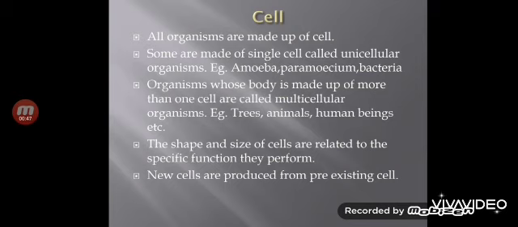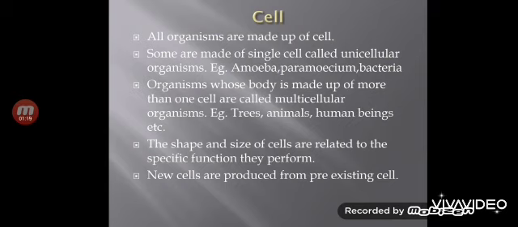Such organisms are known as unicellular organisms, and examples are amoeba, paramecium and bacteria, and there are so many other organisms also. Now, the organisms which we see around us are mostly multicellular organisms, like animals, plants, insects, human beings, and there are so many living organisms around us made up of more than one cell, and such organisms are known as multicellular organisms.